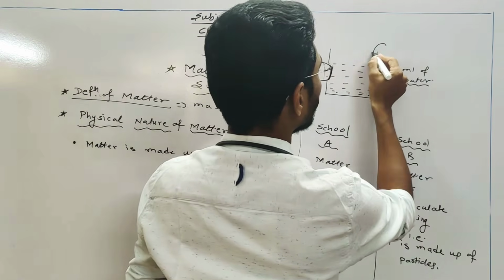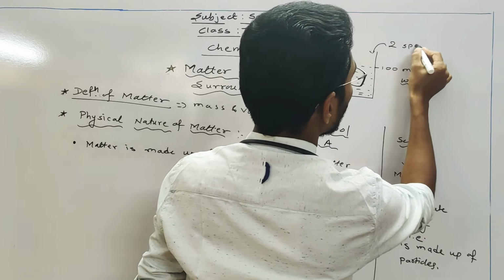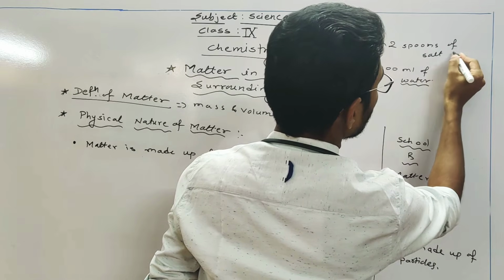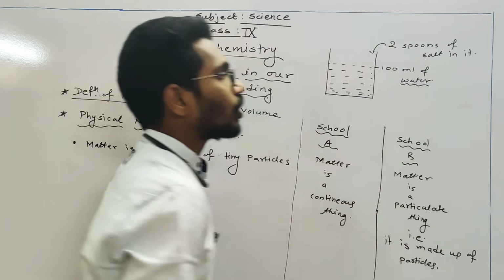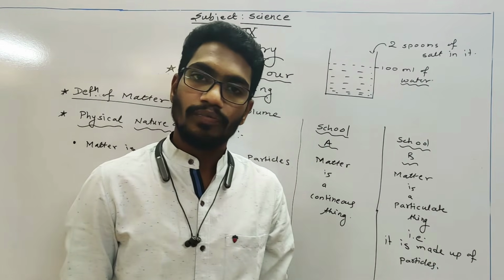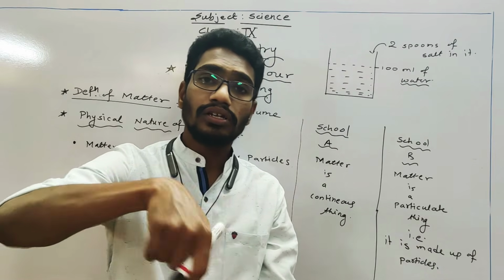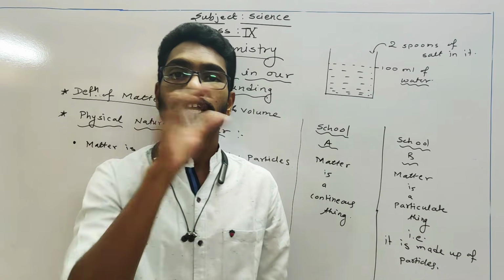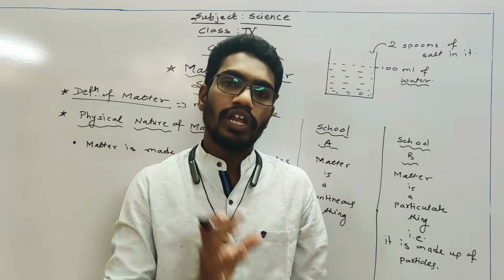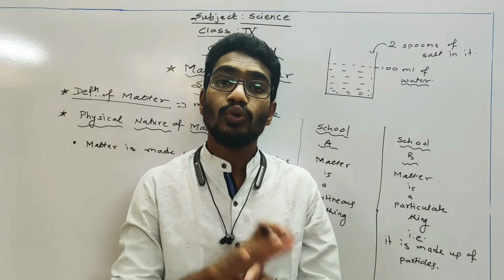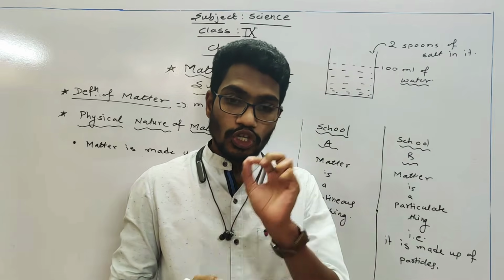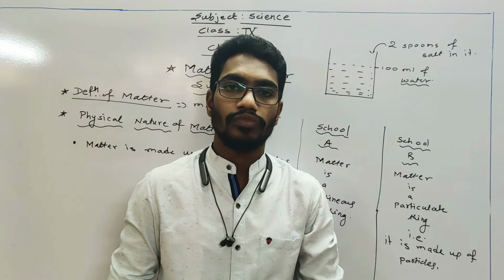Then you have to add 2 spoons of salt in it. What you have to add? 2 spoons of common salt in it. Then you have to stir that mixture, salt in water. Then you have to observe. Clear? After a particular period, that salt is going to disappear in that water, and then we can say that salt got dissolved in water.